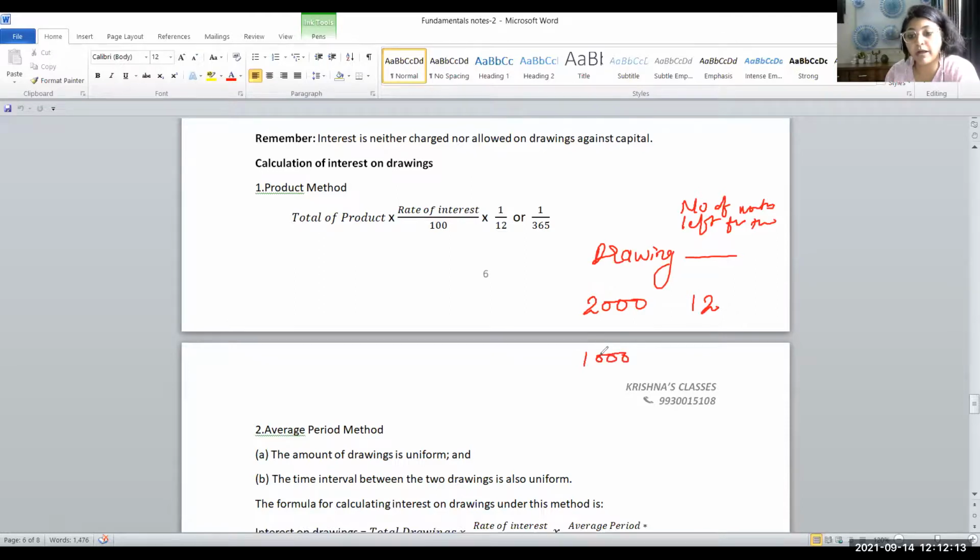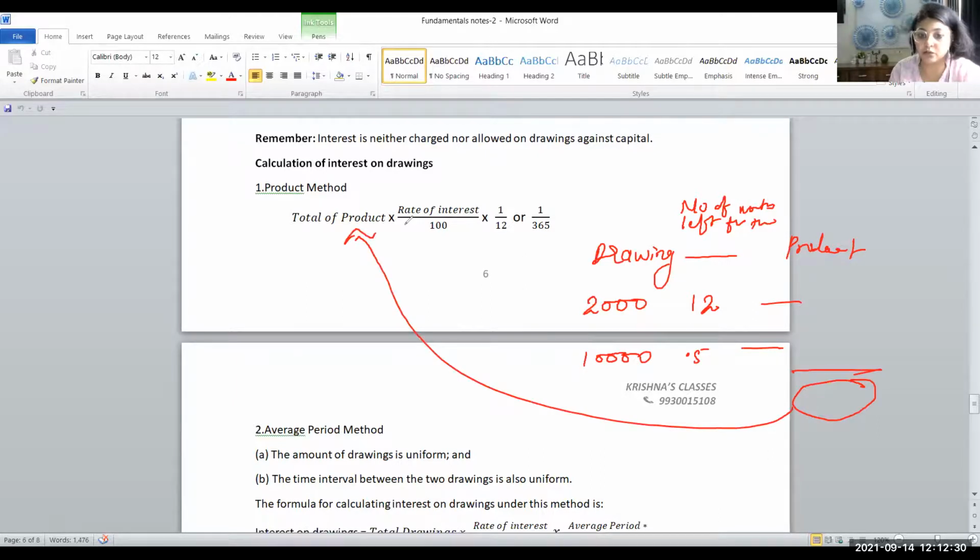So 15th of March means only half the month is left for the year to get over. So we will multiply these two things and take out the product. Product means this. So all this multiplication, and here we will find out total of product. So this total of product is being referred over here. Total of product multiplied by rate of interest. Rate of interest will be provided to you in the question.